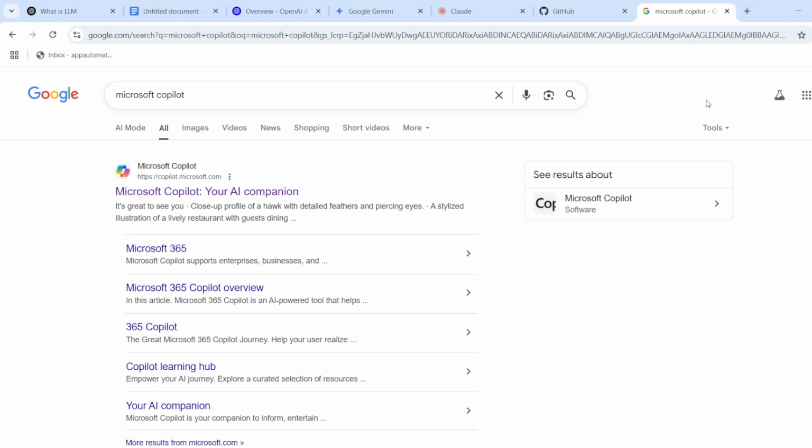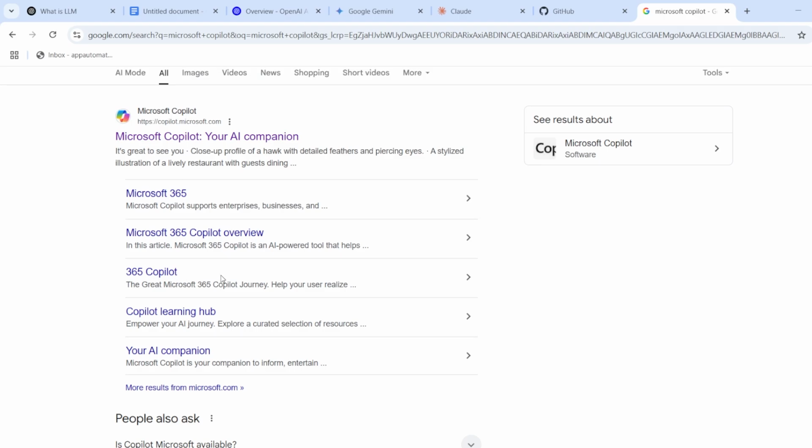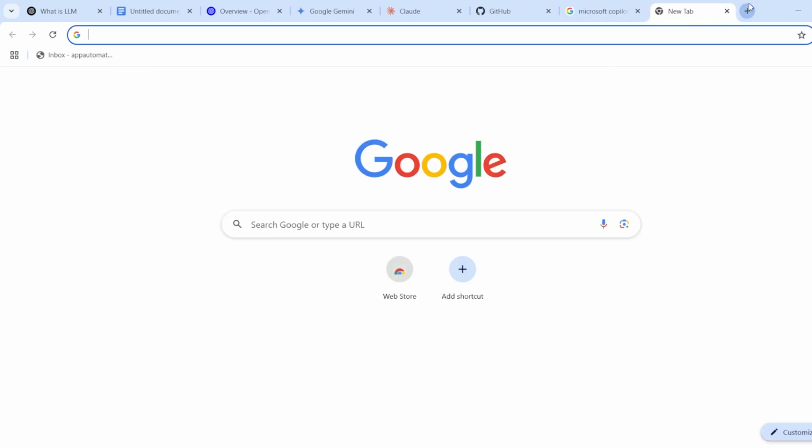You can see here there are a lot of 365 Copilots, mainly for the products available from Microsoft, let's say Excel, Word documents, emails, Teams. These Copilots are there so that they can assist you in that work. That is currently out of scope; I just wanted to give you a context.